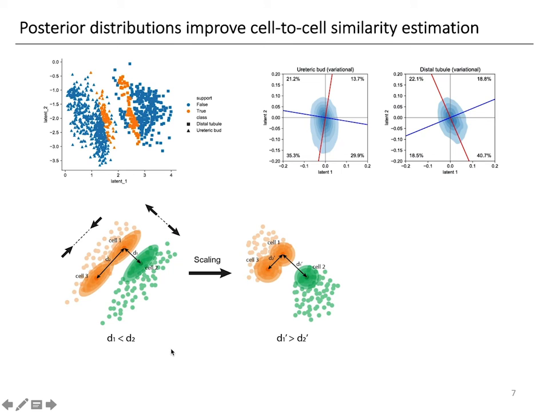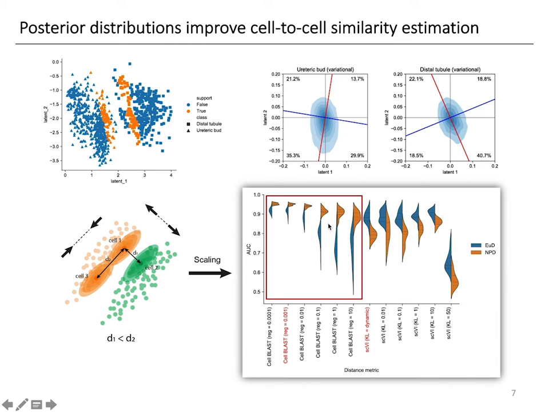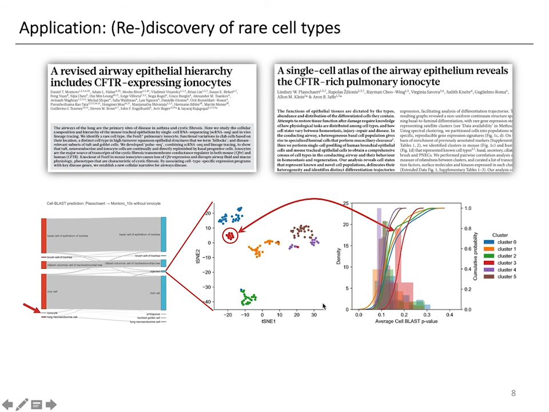Apparently, that doesn't make sense, but if we rescale the local space to make the posterior distributions isotropic, distances in the rescaled space make much more sense. We call the rescaled distance NPD, and we indeed observe that using NPD resulted in an improvement of cell type resolution in real data.